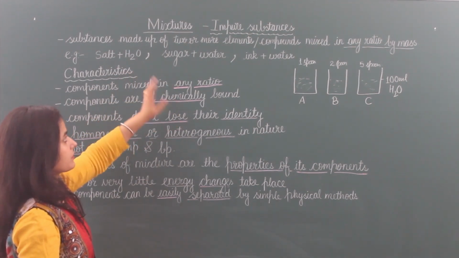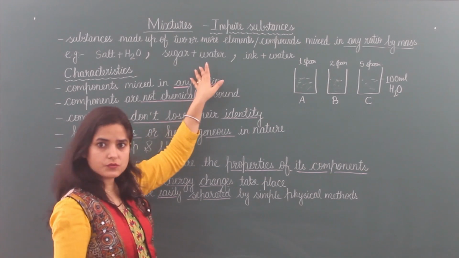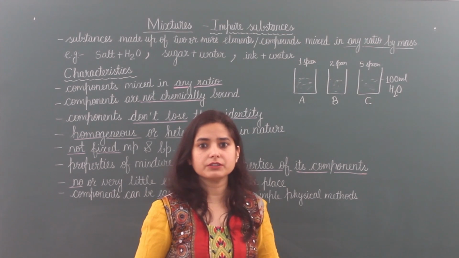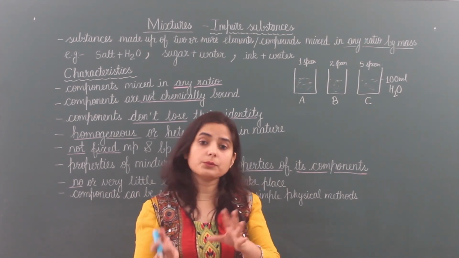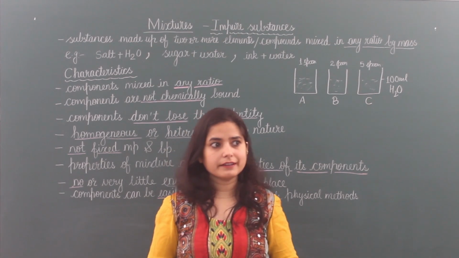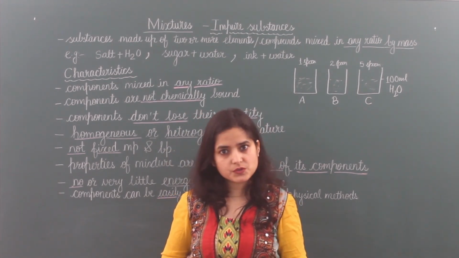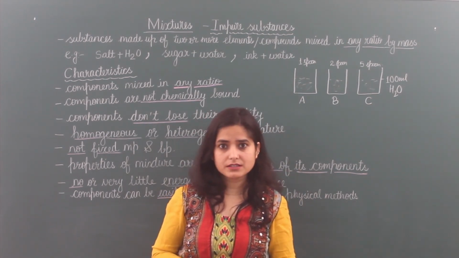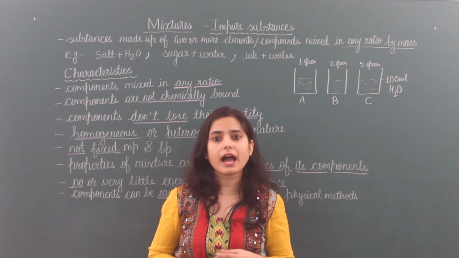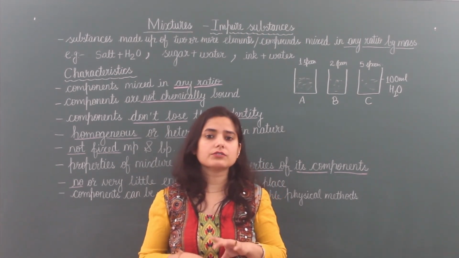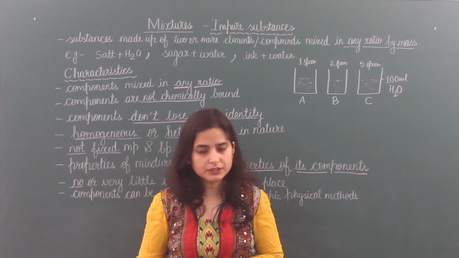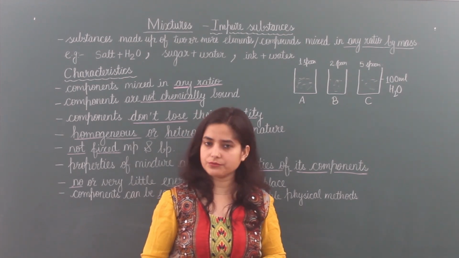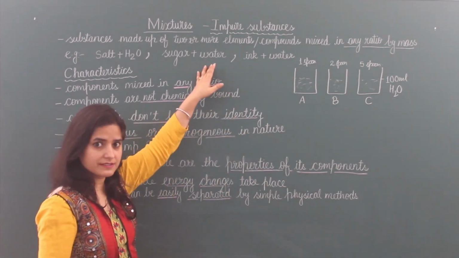Examples can be anything: salt plus water, sugar plus water, ink plus water, or adding salt in vegetables for cooking, or salt plus sugar. We have different gases in the atmosphere, dust particles, smoke particles or other gases in the air. So these are all different kinds of mixtures where 2 or more components are mixed but their ratio is not fixed. Okay, now the definition is clear.